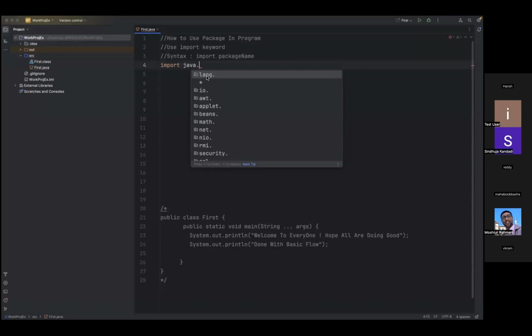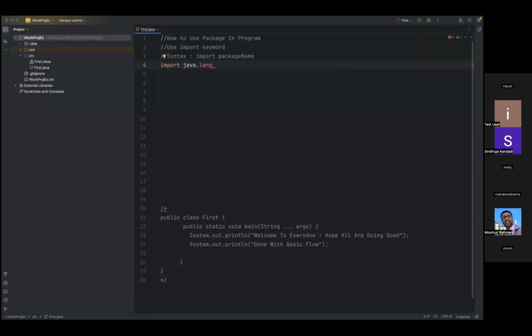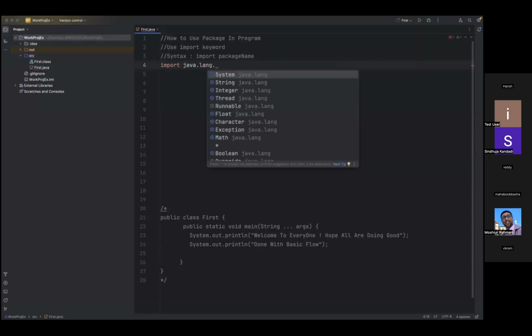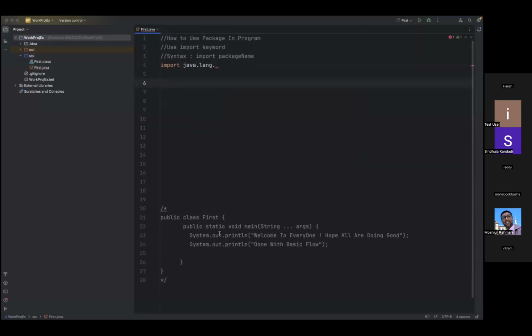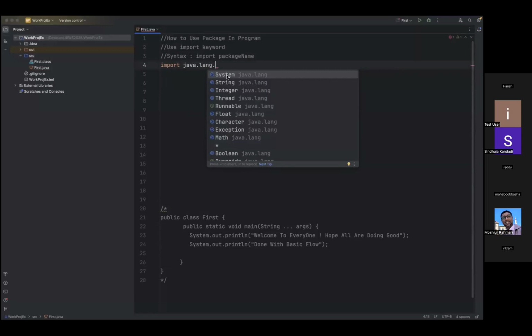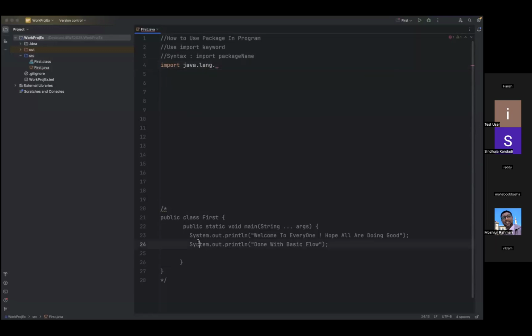LANG stands for language. So now we are going to use this one, LANG, language. Now hit dot, and again hit dot. What is this? This is a package. Now, in our program, we have used two classes to display a message. What are those two classes? Just hit dot, and you see System. What is this System? System is a class basically used to display a message to your standard output device, that is nothing but the console.